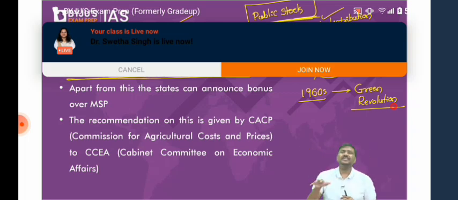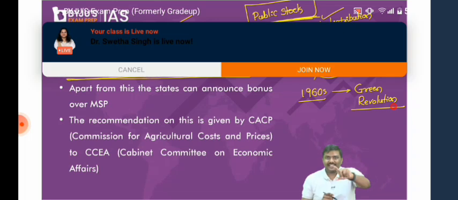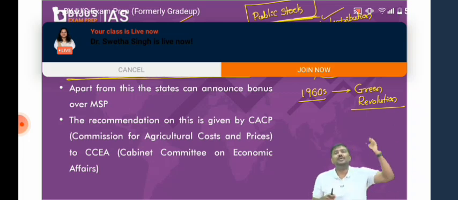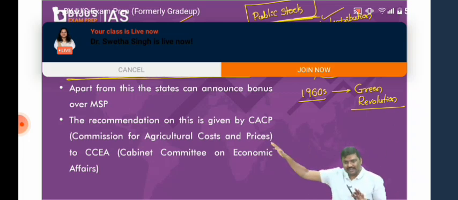And understand the context here. Why did we promote the Green Revolution? When I discuss planning, we'll come back to this again. At this point in time, there was a scarcity of food grains in India. We used to have a shortage of food grains and import a lot from external markets, such as the USA. So the Government of India said, rather than being dependent on other countries, why don't we promote production in our own country? That is the reason the Green Revolution was promoted.